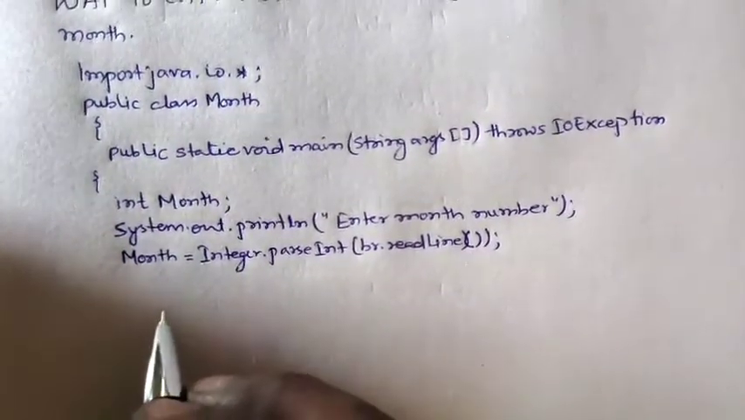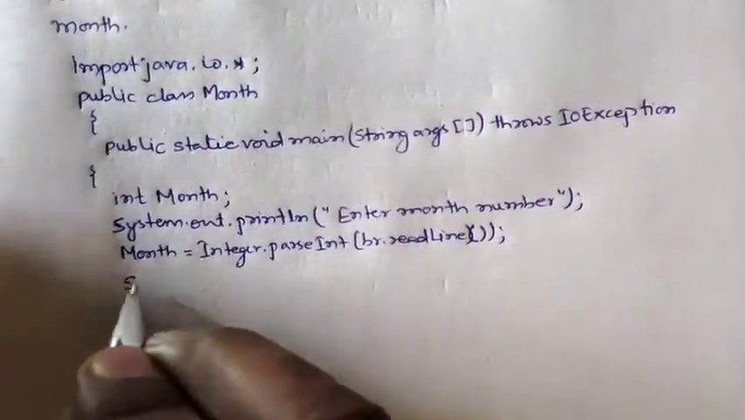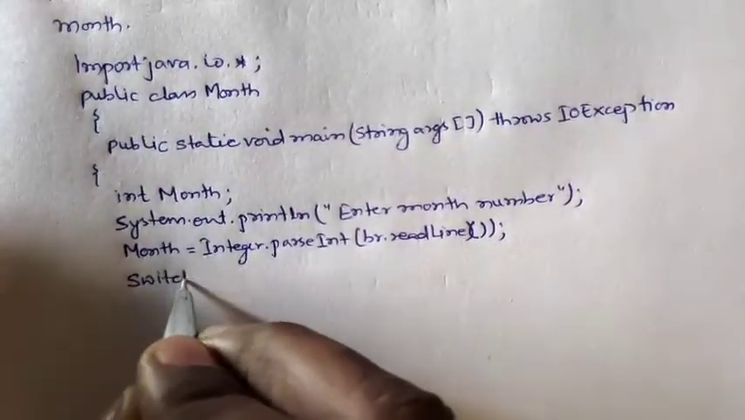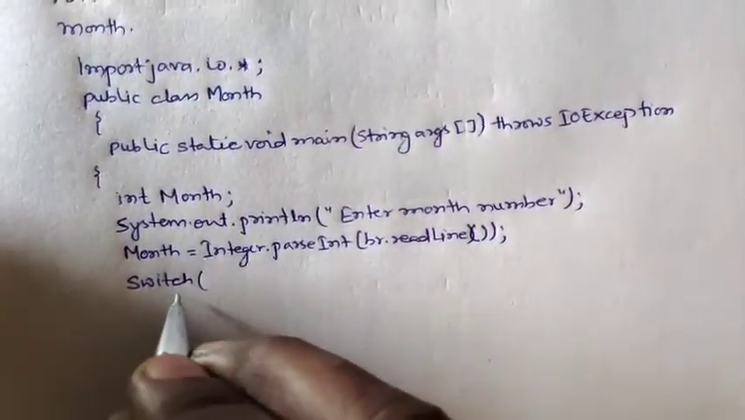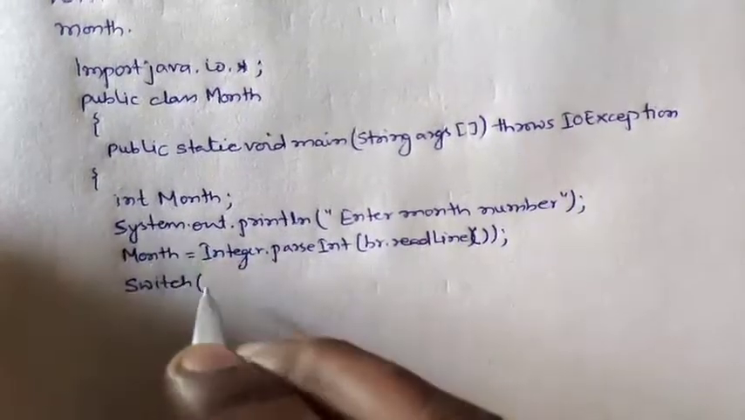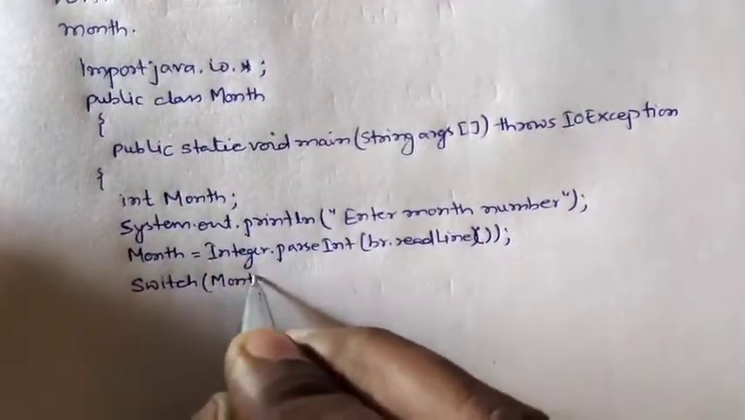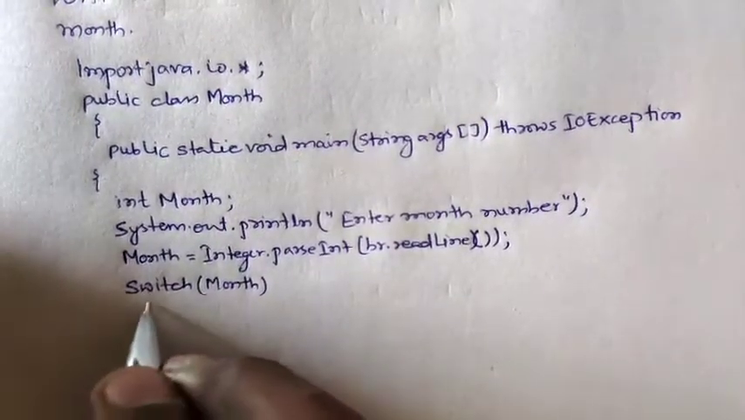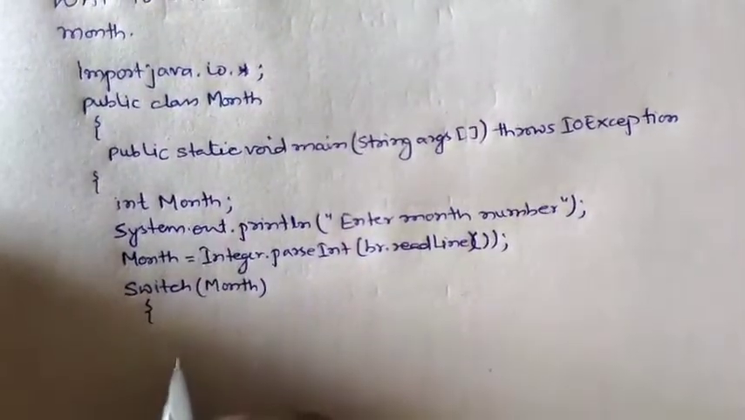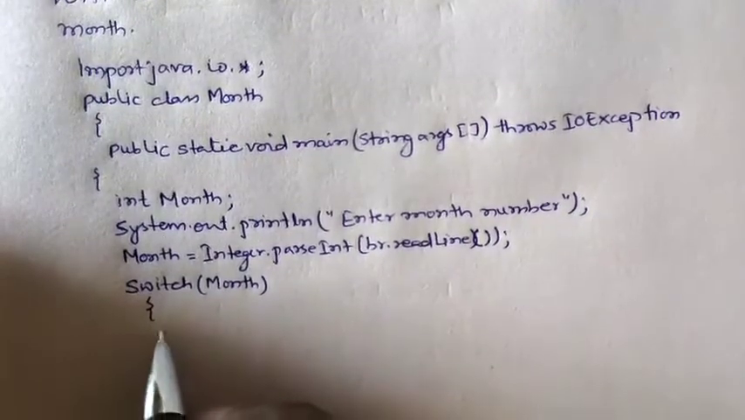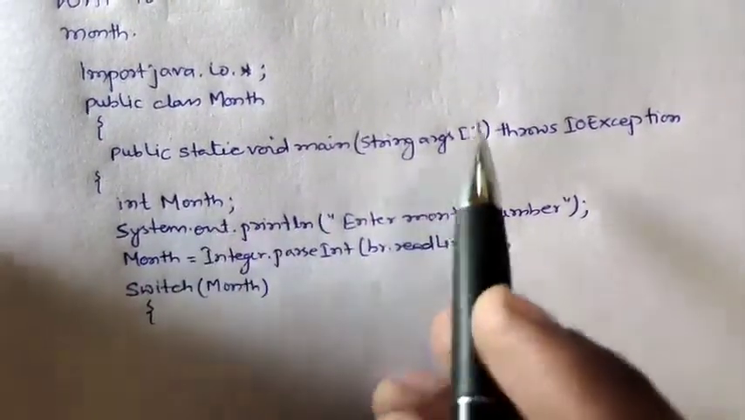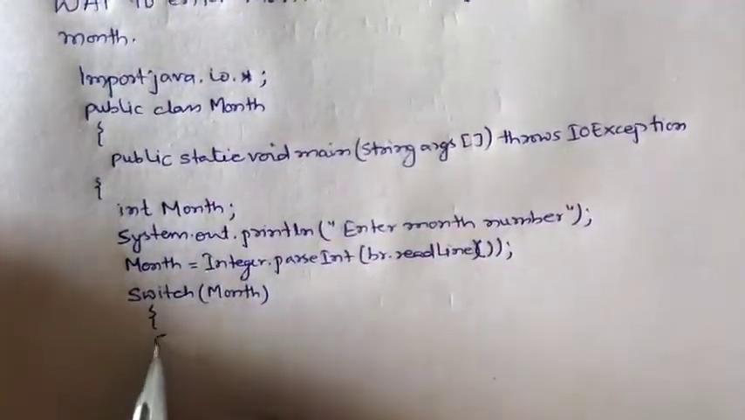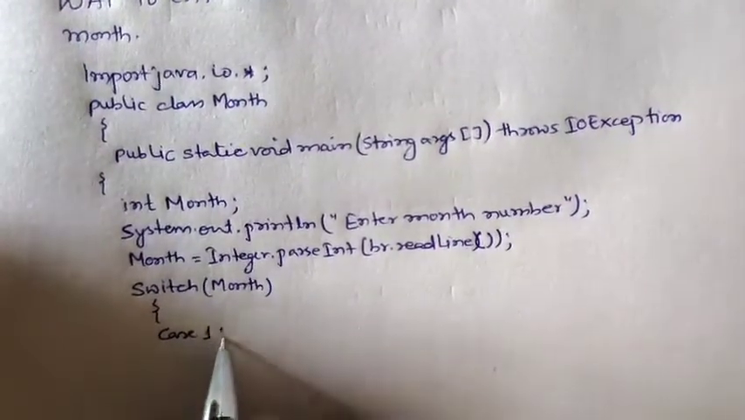Now we will use the switch statement. We will write switch. Which variable do we have to use? That is month, which we declared earlier, so we will write switch month. Month is the test expression. Then we will open a brace. Then we will represent the cases. As month represents a number, we will write case 1.